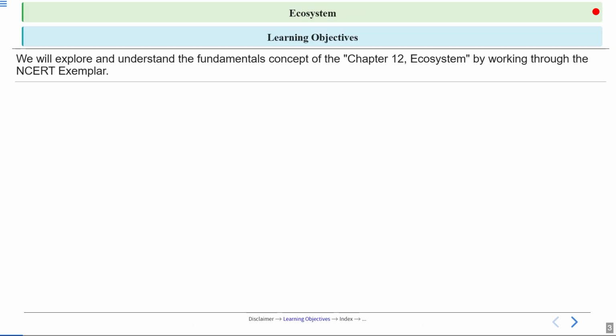So today we'll be understanding the basic concepts related to the chapter Ecosystem by working through NCERT Exemplar questions. These questions are based on some concepts. We'll discuss these concepts by discussing these NCERT Exemplar questions.